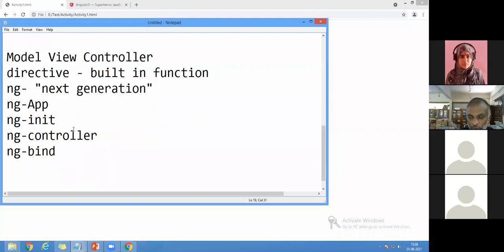Anyway, when we go to the programming side, we can understand this about model, view, and controller. So first we come here. Whenever I say ng, it means next generation, and we will check where we have to write app, where we have to write init, where we have to write the controller, and how it is going to be displayed.